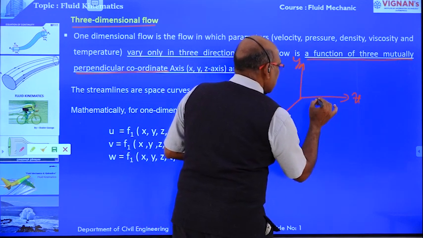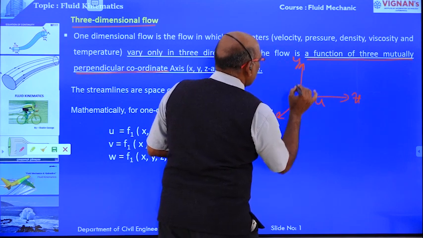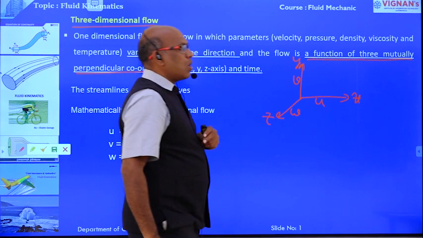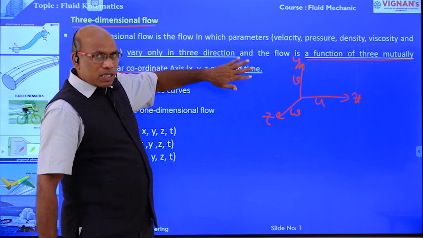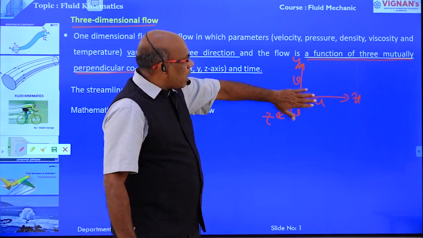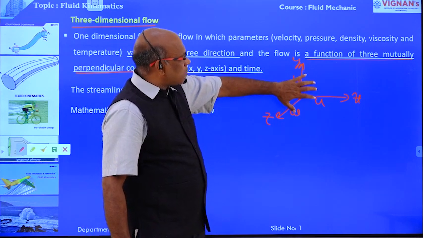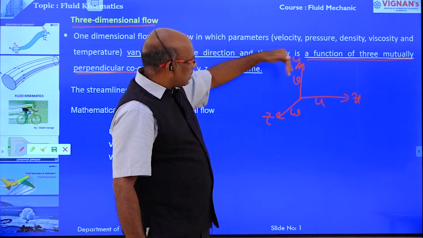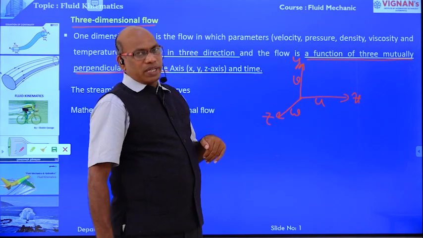In the x direction, the velocity is u. In the y direction, the velocity is v, and in the z direction, the velocity is w. In case of three-dimensional flow, the velocity varies with respect to three directions, that is the x direction, y direction, and z direction.